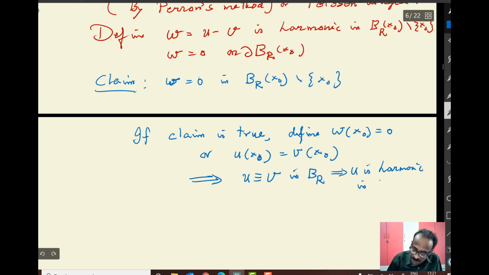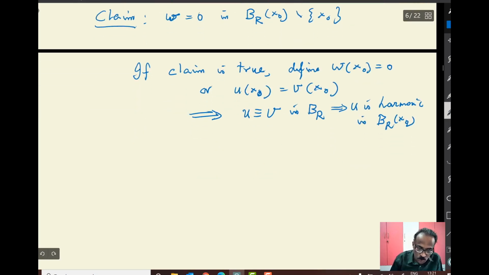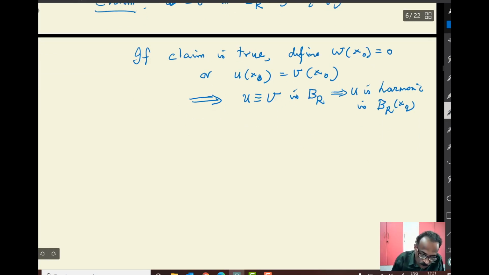In B_r(x naught). So you have to give the proof of w equal to 0. So it remains to show w equal to 0 in that. So the proof of the claim. That's technical. Okay, proof of claim.